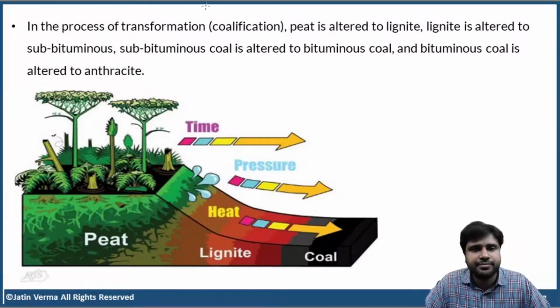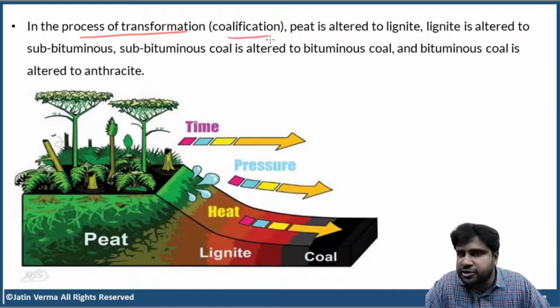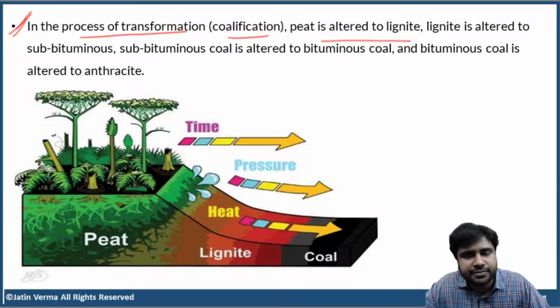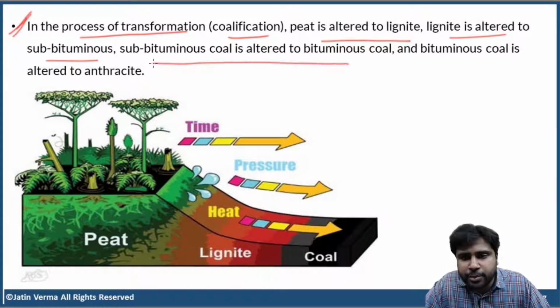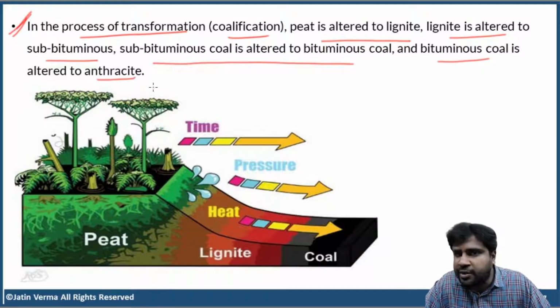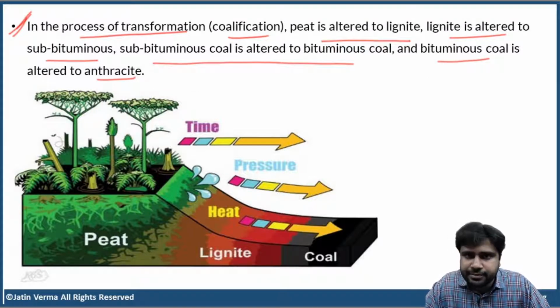Now, in the process of transformation, or coalification, the formation of coal, now this is very, very important. Peat is first transformed into lignite. Lignite is transformed into subbituminous. Subbituminous is transformed into bituminous. And bituminous coal is transformed into anthracite. It all depends on time.